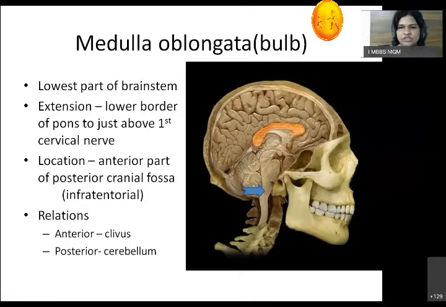Now what are the relations? Here you can see anteriorly it is related to the sloping surface of the occipital bone and the joint between the occiput and the sphenoid, the basi-occiput. Internally it is called the clivus. While posteriorly, behind the medulla, there is the cerebellum. So anteriorly is a bony part called the clivus. Posteriorly there is the cerebellum. Obviously above will be the pons and below will be the spinal cord. So these are the relations of the medulla oblongata.